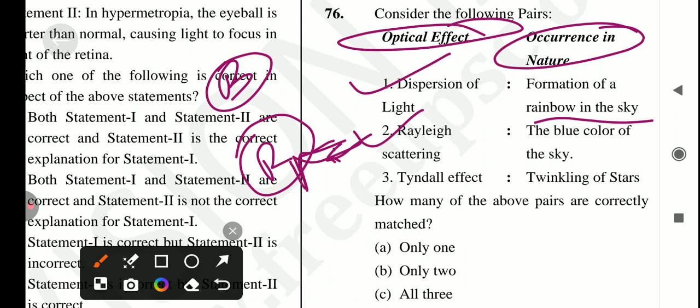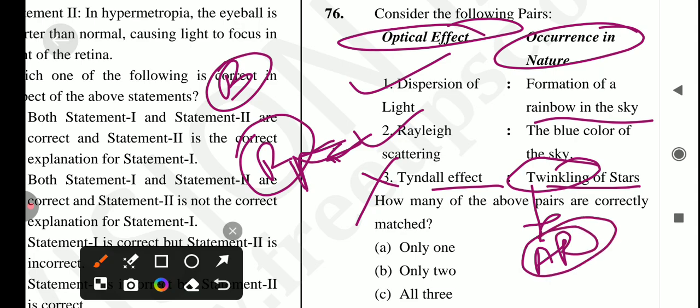And if we're talking about the next one, which is Tyndall effect, with the occurrence in nature being twinkling of stars, is it true? No, it's not a correct statement, because the Tyndall effect is the scattering of light by particles in a colloid or fine suspension. Unlike Rayleigh scattering, the Tyndall effect is visible when particle size is relatively large, such as mist or dust. Okay, so this is called Tyndall effect. And the twinkling of stars happens due to atmospheric refraction.